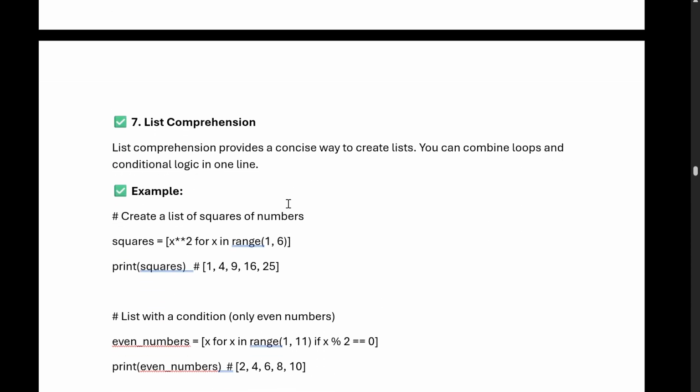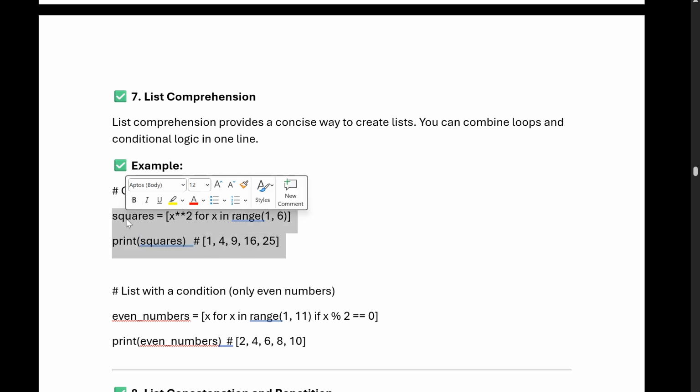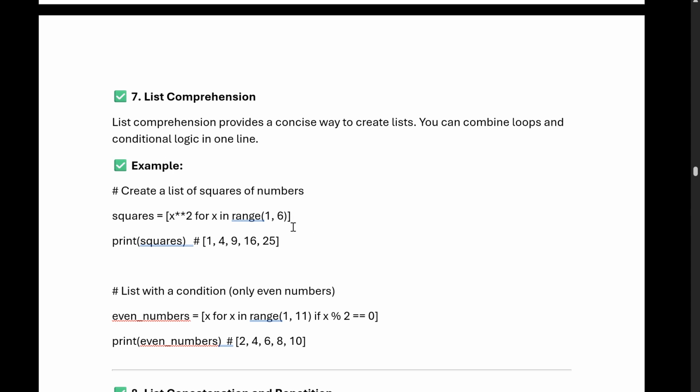What is list comprehension? List comprehensions are a concise way to create a list. Suppose I have created a square list where we are giving a conditional statement. So x multiplied by x, whatever number is coming from the range, we multiply it with the same number, for a range of 1 to 6. We start with 1, so 1 into 1 is 1. Then 2 into 2 equals 4, 3 into 3 equals 9, 4 into 4 equals 16, 5 into 5 is 25. So this is the concise way to create a list. You can define the statement, the for loop and a conditional statement, and based on that you can create a list. That is called list comprehension.